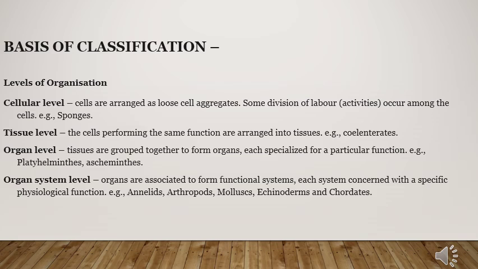So the most important examples for the organ system level of organization are annelids, arthropods, molluscs, echinoderms, and chordates.